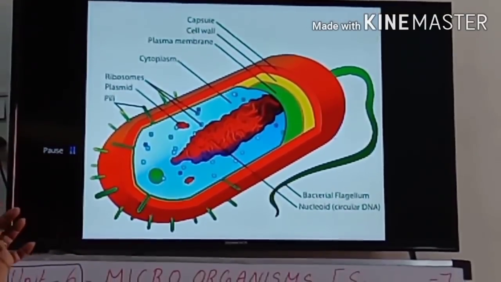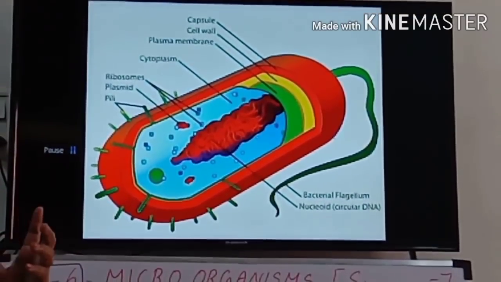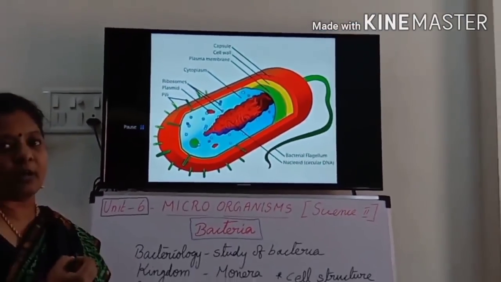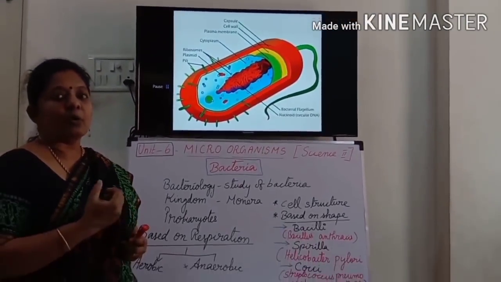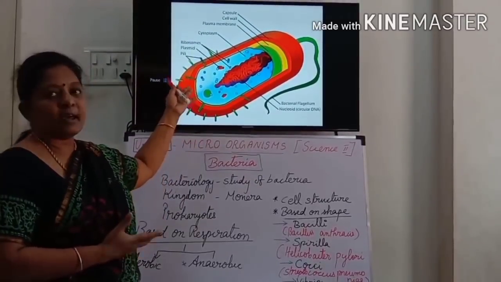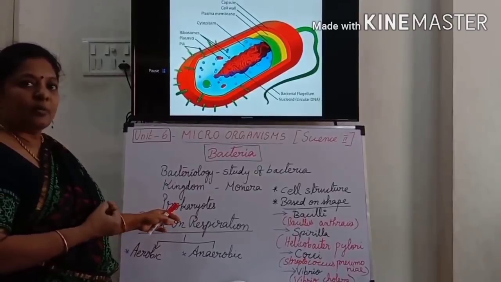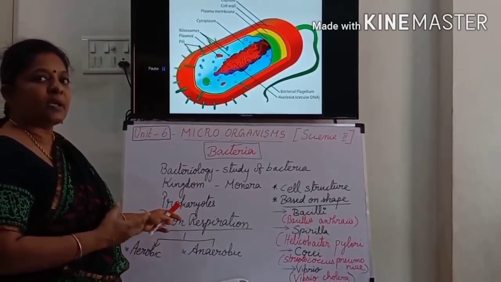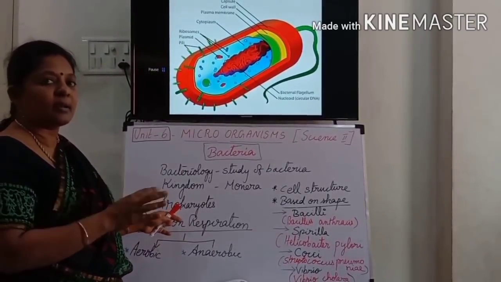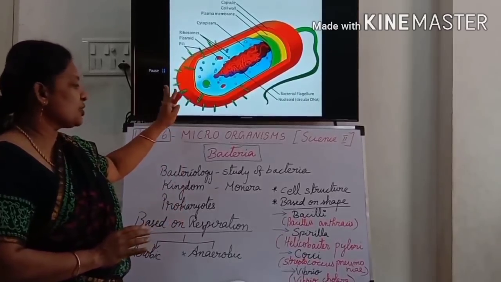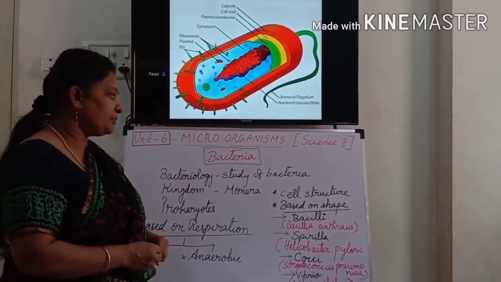And some you studied in 6th standard itself, some organelles, cytoplasmic organelles, mitochondria, endoplasmic reticulum, and Golgi complex. Where are they? They are missing here because it is a prokaryote. It is a prokaryotic organism. That's why some cell organelles are not present here. Okay. So this is the structure of bacterium.